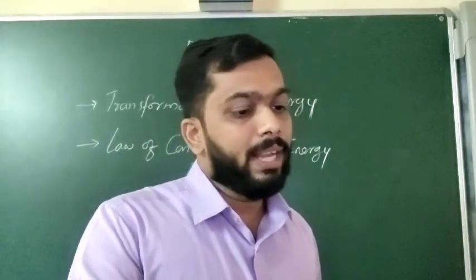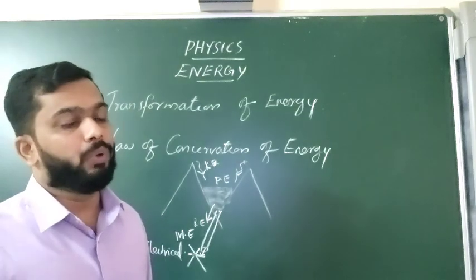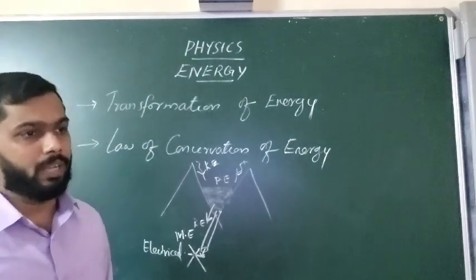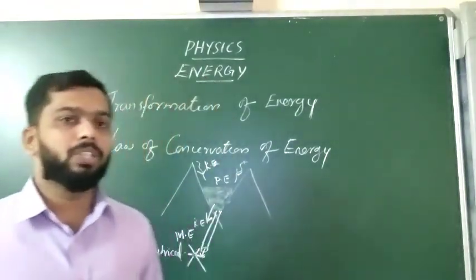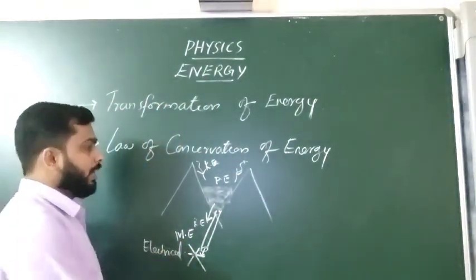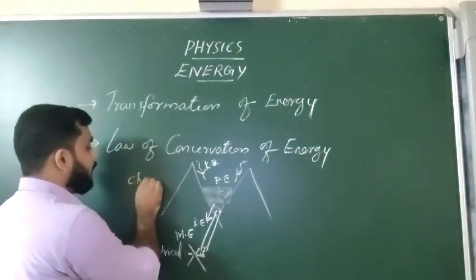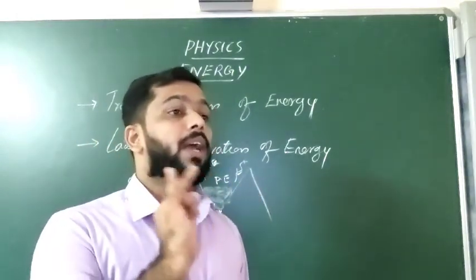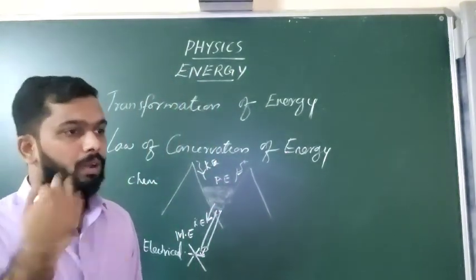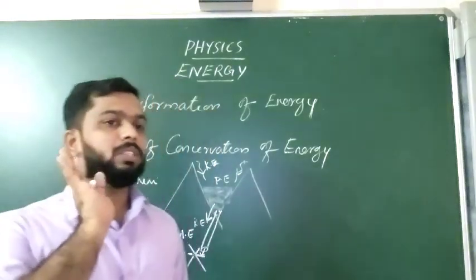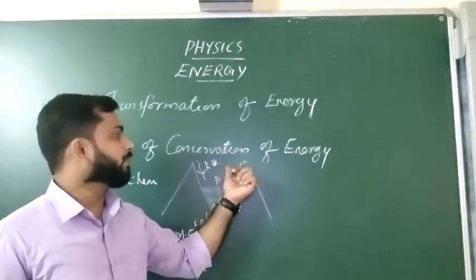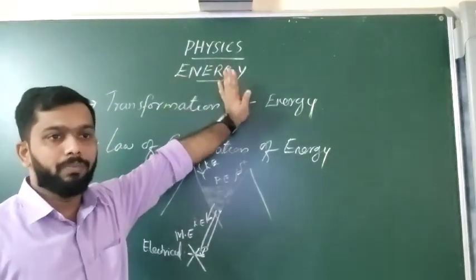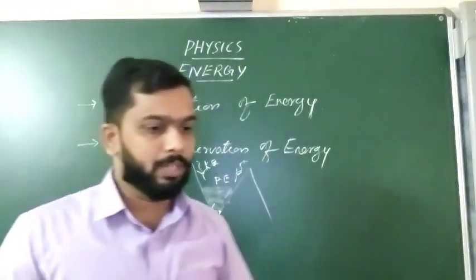Then, when a car engine runs, the chemical energy of fuel, petrol and diesel, which we saw in yesterday's class, comes under chemical energy. When the car engine works using petrol or diesel, this chemical energy will be converted into heat energy, sound energy, and kinetic energy when the body is moving. So this transformation of energy from one form to another form is called transformation of energy. Clear now? This is our first topic that we are discussing.